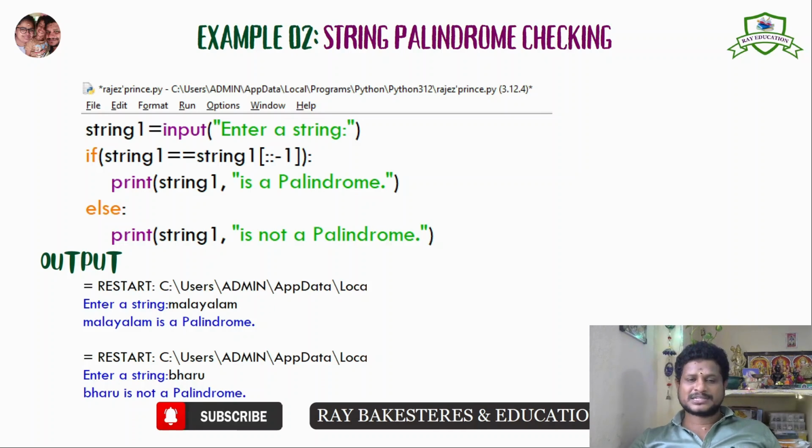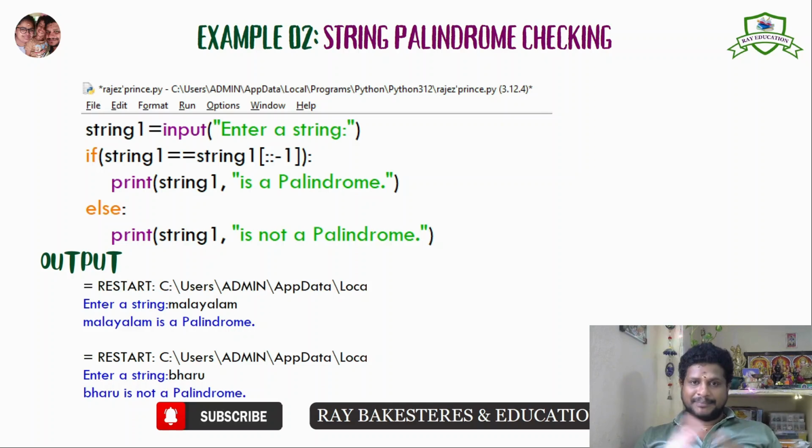So start value isn't defined and end value isn't defined. So it will start and end from the starting to ending. -1 makes it a reverse order. So two examples have been given here. Malayalam. What is a string palindrome? I forgot to say about that. If I say the word from the starting to end or ending to start, it must match.